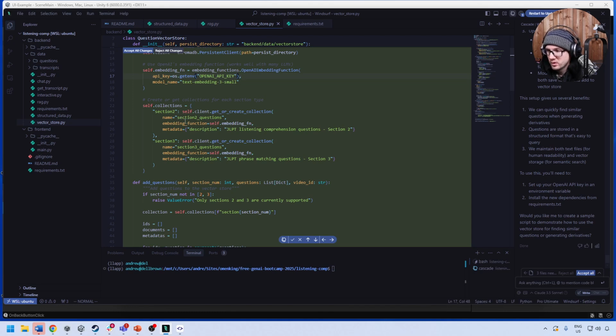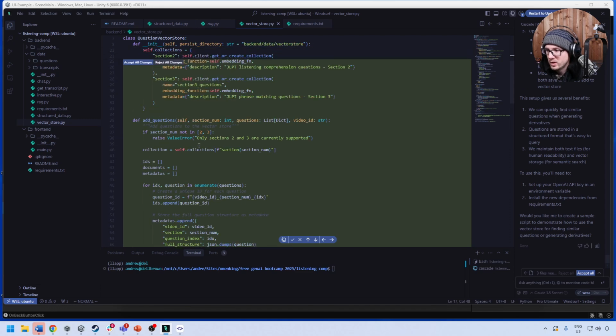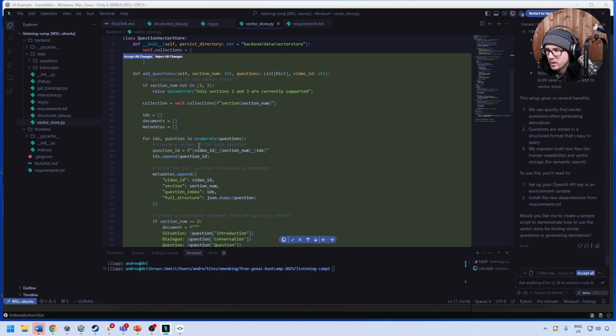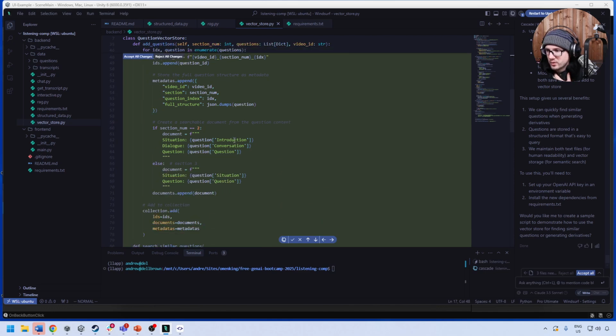Here, it's taking a look at the collections that we have and inserting them. It's adding the questions. So here we have add questions. Only sections 2 and 3 are currently supported, and it's going to enumerate through the questions. How does it know that it's going to break up each question, right?